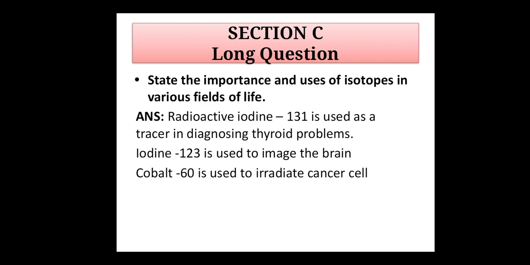Fifth one is carbon 14, used to trace the path of carbon in photosynthesis. Next one, radioactive isotopes are used to determine molecular structure. Radioactive isotopes are also used to study the mechanism of chemical reactions.